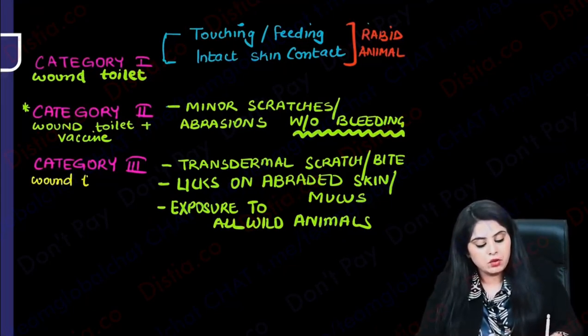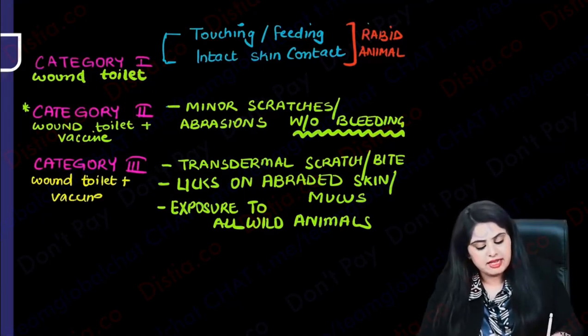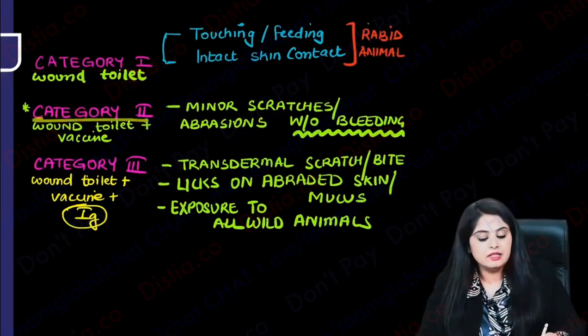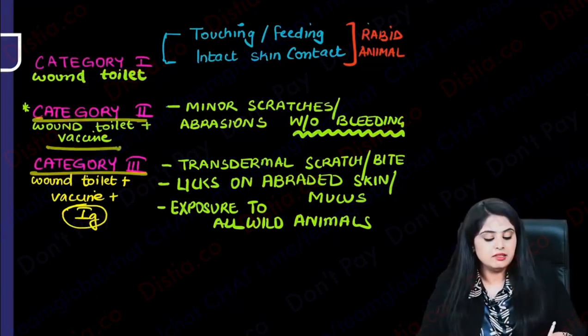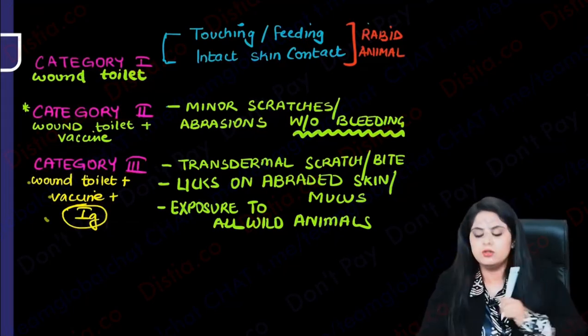What do you do in category 3? Wound toilet, of course you have to do, means you have to clean the wound. You have to give the vaccine like in category 2, but you will add the immunoglobulin. So simple: in category 1 only clean, in category 2 you add the vaccine also, in category 3 you give everything, vaccine, immunoglobulin, everything. So let's read one slide on these.